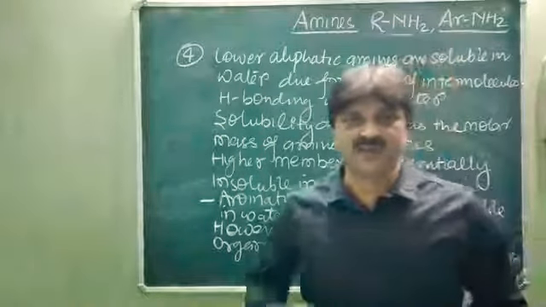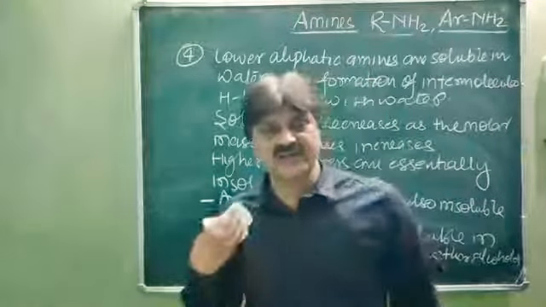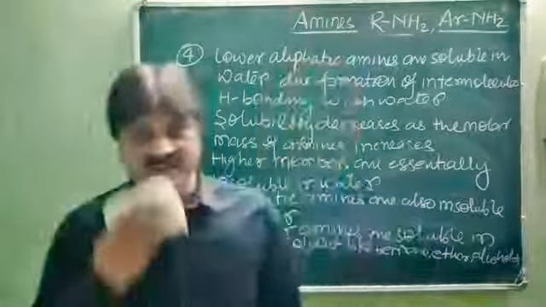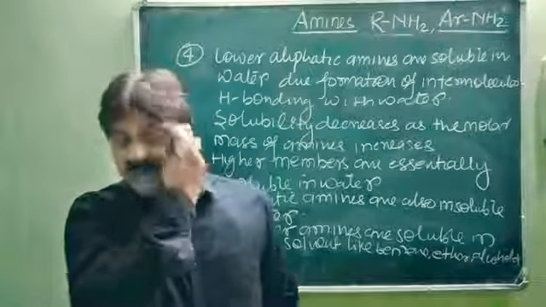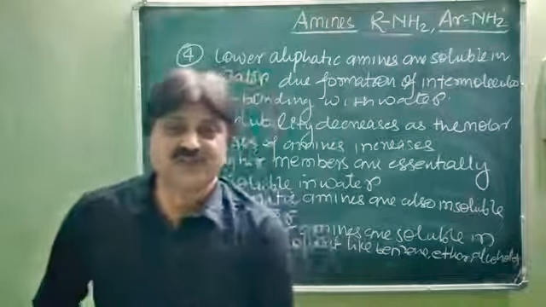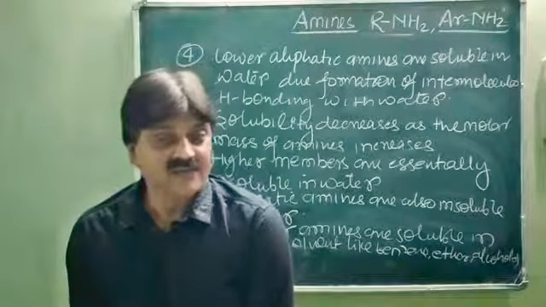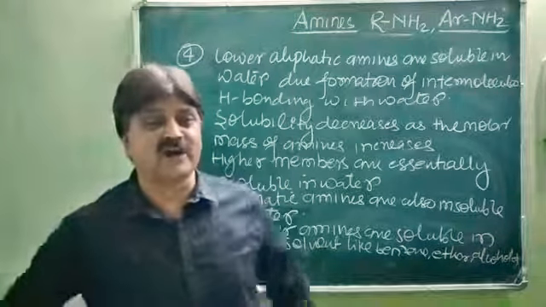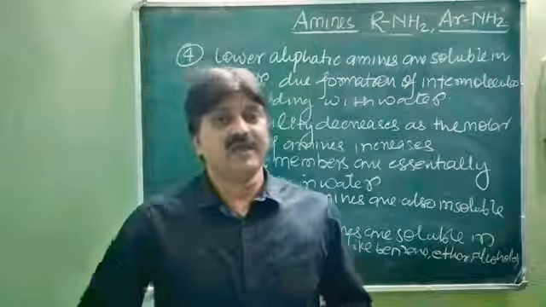Is it clear? The first, or you can say the lower aliphatic amines are gases with fishy odor. Members from C3 to C11 are liquid and C12 onwards are solid.